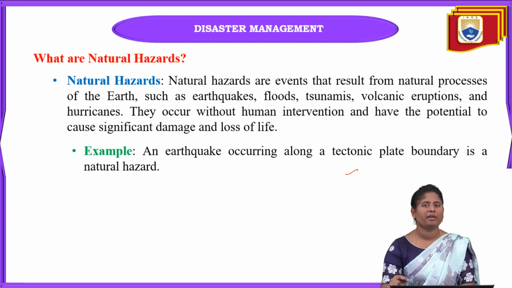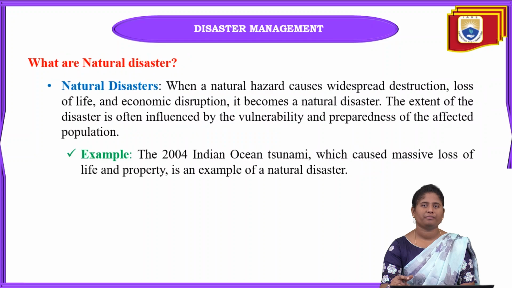Some places, like Japan, frequently have both earthquakes and volcanoes. They are very habituated to disasters and know how to sustain at that time.